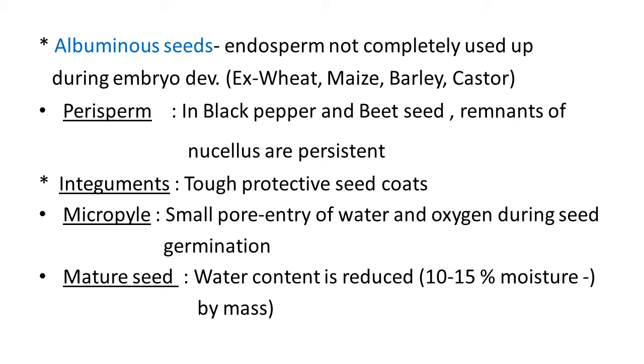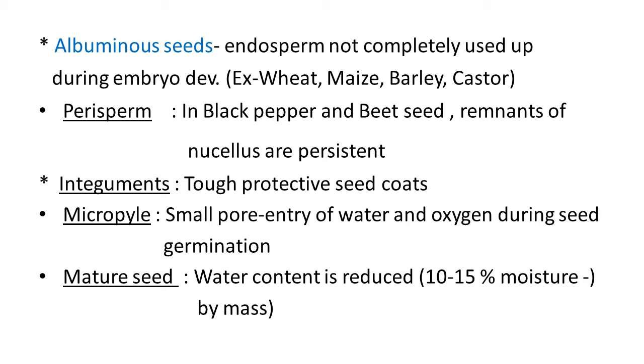Micropyle. As you know, in the structure of the mature embryo sac, the micropylar end is there. In the structure of the seed, it remains as a small pore which allows entry of water and oxygen during seed germination. So we can say that the micropyle and its pore structure is very important for the seed germination process.